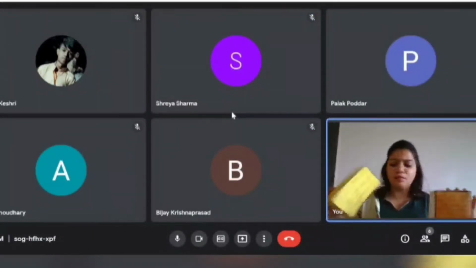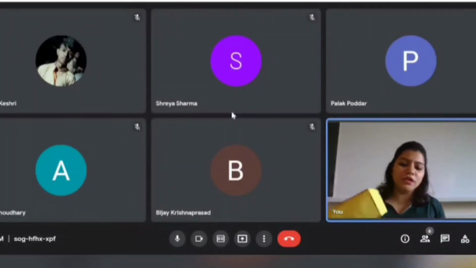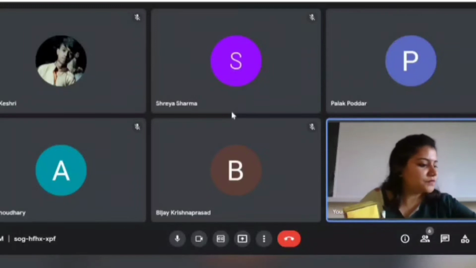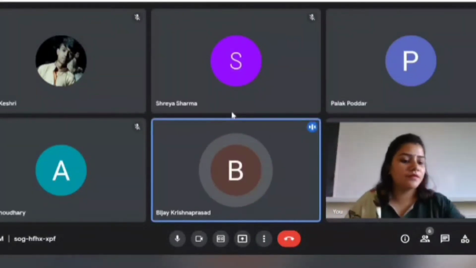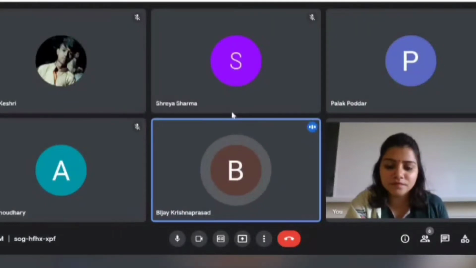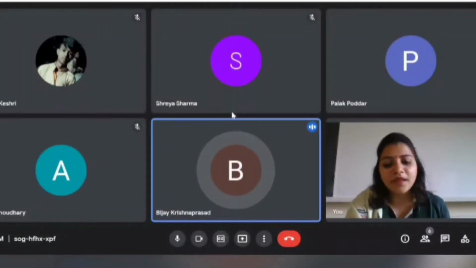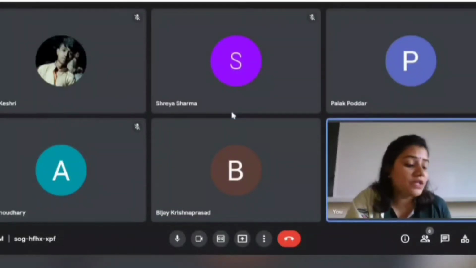But what is the difference? These are all, both of them are boxes, no? See? So what is the difference? Can you tell me? Ma'am, in cube, length, breadth, and height all are equal. Yes, very good, Payal.